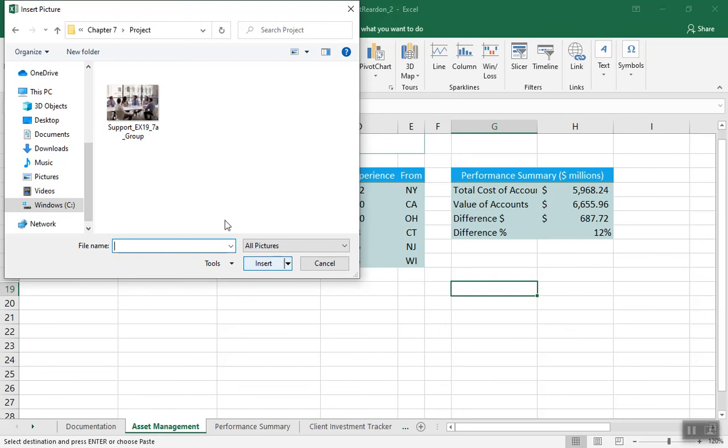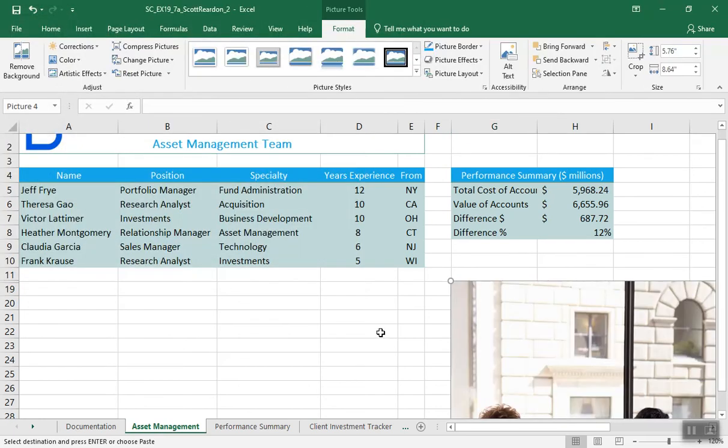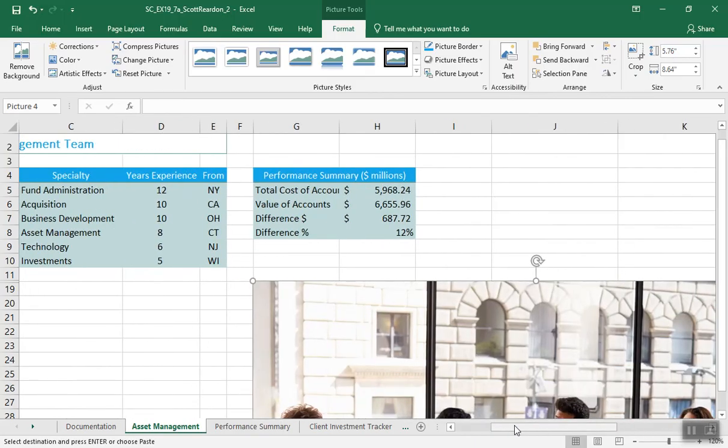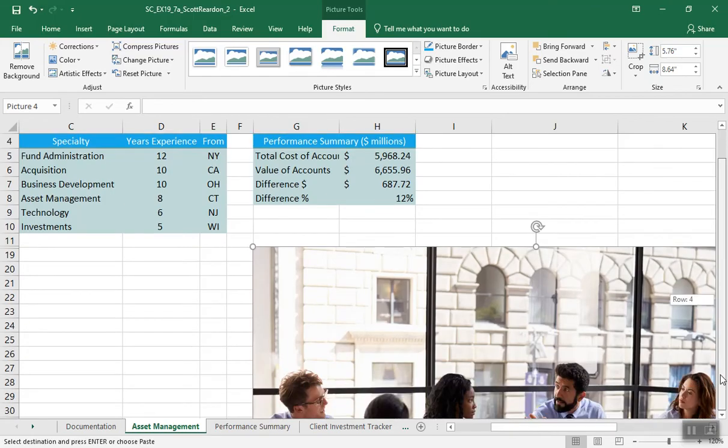It's selected, I guess. There we go. That's better. There's my team. The upper left corner is in cell G19 and the lower right corner is in cell J36. Well, it's a little bit large, isn't it?